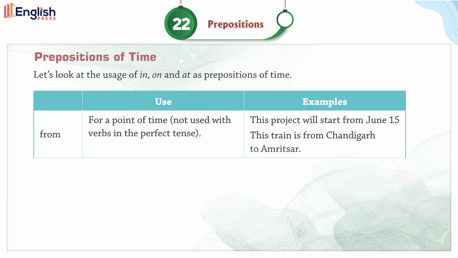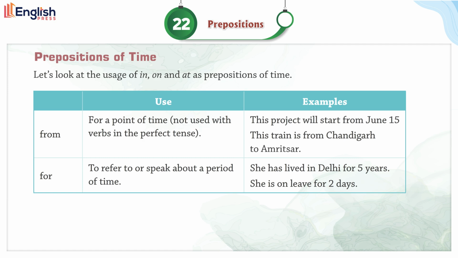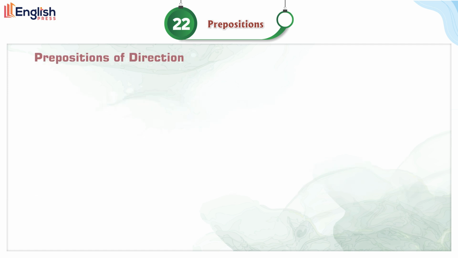From. For a point of time, not used with verbs in the perfect tense. This project will start from June 15th. This train is from Chandigarh to Amritsar. For. To refer to or speak about a period of time. She has lived in Delhi for 5 years. She is on leave for 2 days.